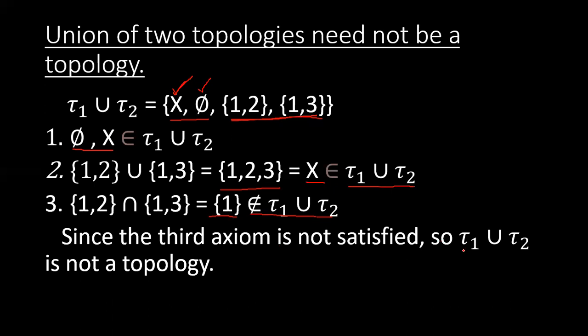So we have taken a counterexample in which we took two topologies and their union is not a topology on X. But there are many examples in which, if we take two topologies, their union is also a topology, but this condition doesn't hold generally. So we will say that the union of two topologies need not be a topology on X.